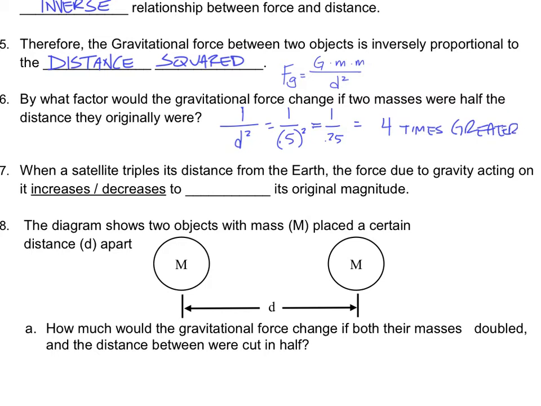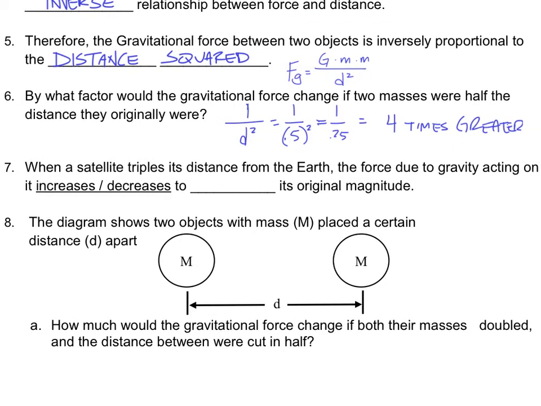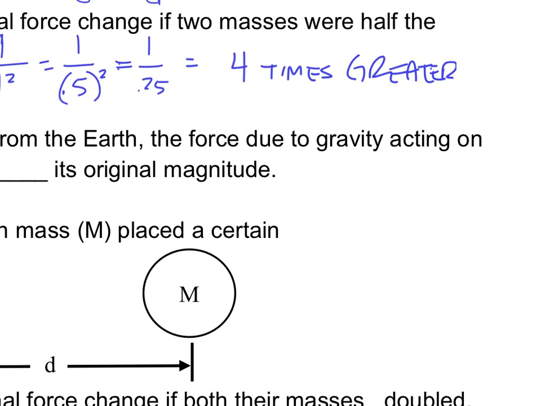Number 7, when a satellite triples its distance from Earth, the force due to gravity acting on it decreases. So in other words, as the distance gets further away, the force gets weaker. That's a decrease, and it decreases to 1/9 its original magnitude. I know that my force is the inverse square of distance, and my distance is now 3 times what it originally was, 3 squared is 9, which gives me 1/9.